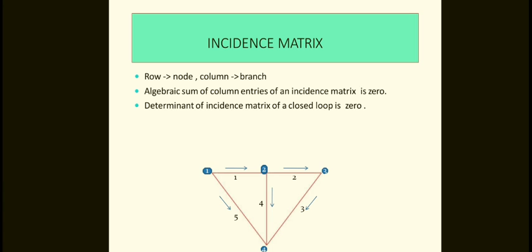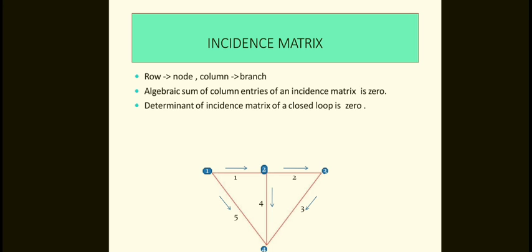If the branch current neither enters at a selected node nor leaves from the selected node, then the value of the element will be 0. There are three different statements. First, if the branch current is leaving from the selected node, the element is plus 1.